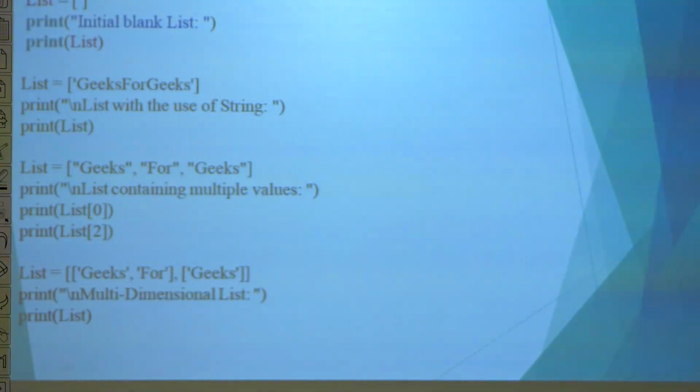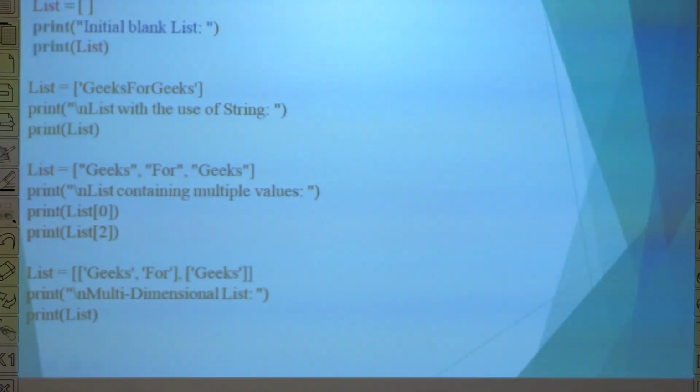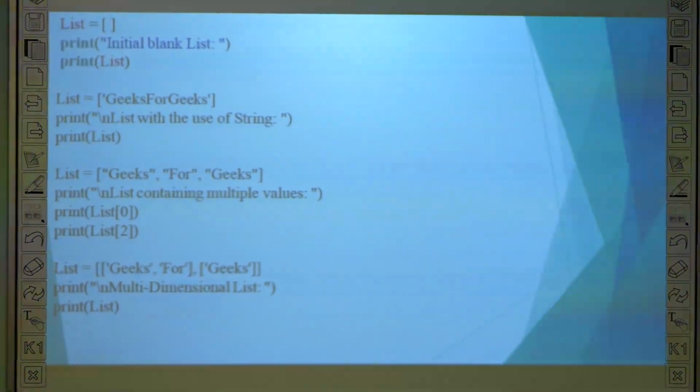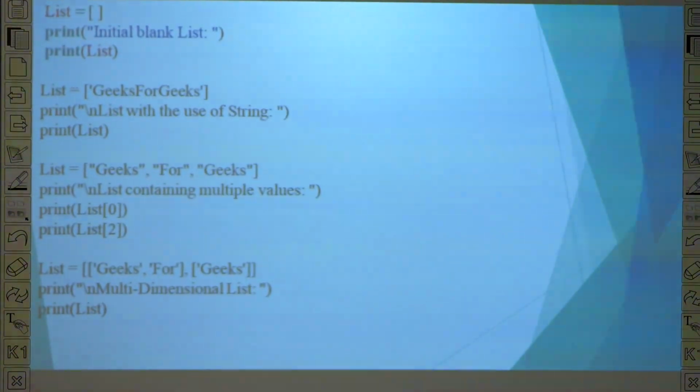For example, the first list is given with an empty bracket. Next, the print statement is given there. The next example is given with single quotes with the string present in a square bracket. \n refers to a new line. The next list example gives multiple values of a string. The last example defines a multi-dimensional list here.